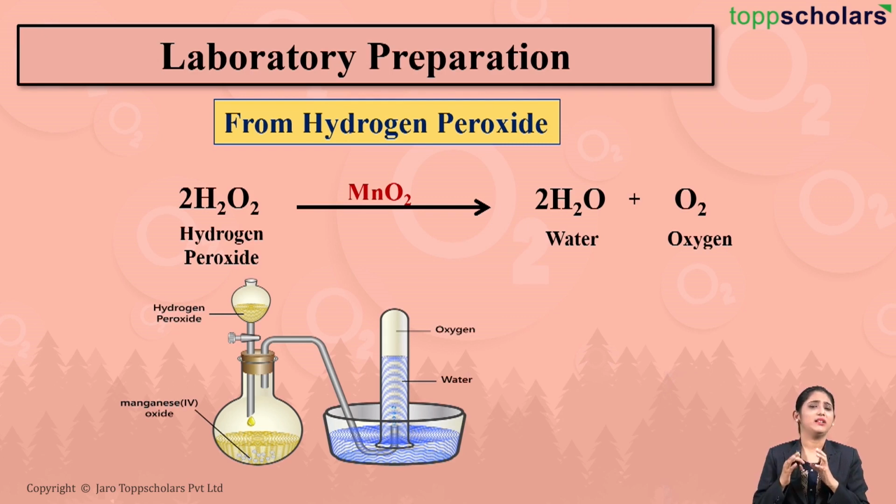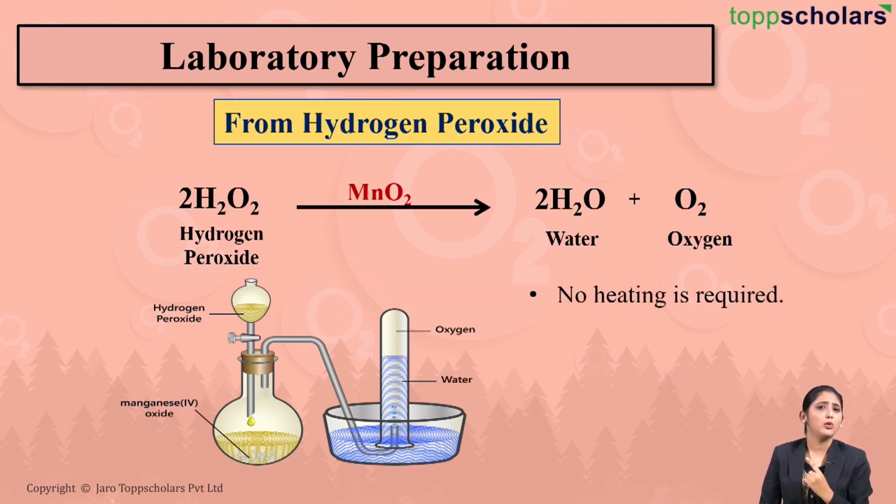Now friends, generally this method, that is preparation of oxygen from hydrogen peroxide, is a very popular method and is widely used for the preparation of oxygen. But generally we do not make use of the potassium chlorate method. Why is this so? This is because in this method, no heating is required, whereas in the potassium chlorate method, we need to heat at a higher temperature, that is about 300 degrees Celsius. Heating at such high temperature would actually become a risk wherein the glass apparatus can break, which may lead to accidents as well as burns, right?